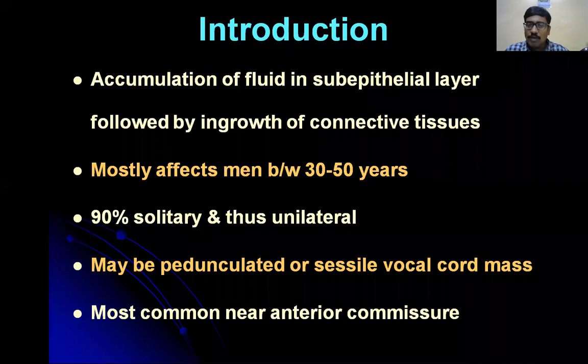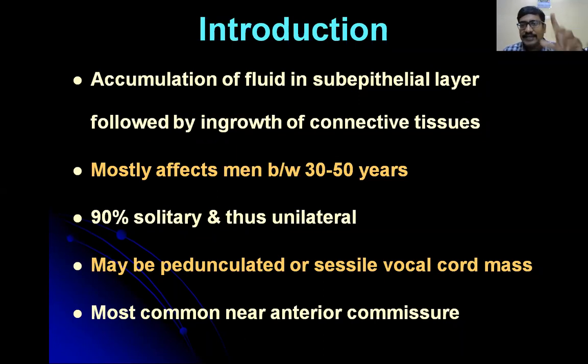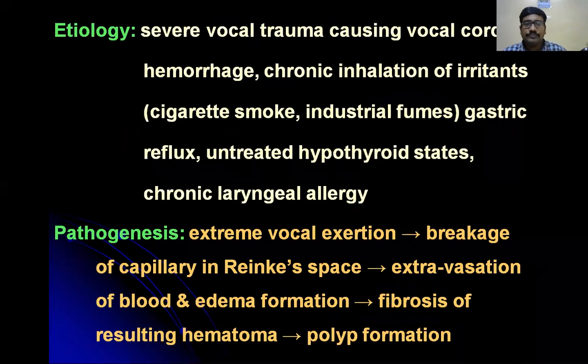So what is the most common site of vocal polyp? The most common site of vocal polyp is near the anterior commissure. What is the anterior commissure? See, think this is the thyroid cartilage. Anterior commissure is the site where the vocal cords are attached to the thyroid cartilage. So the most common site of vocal polyp is at the anterior commissure.